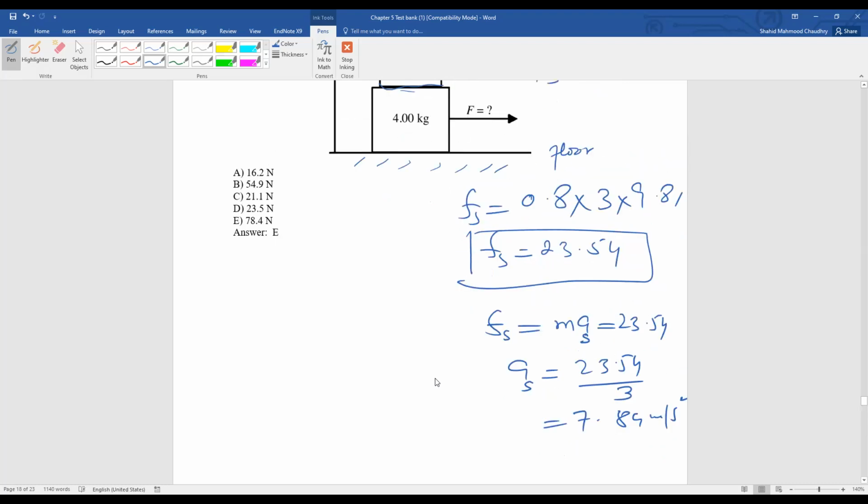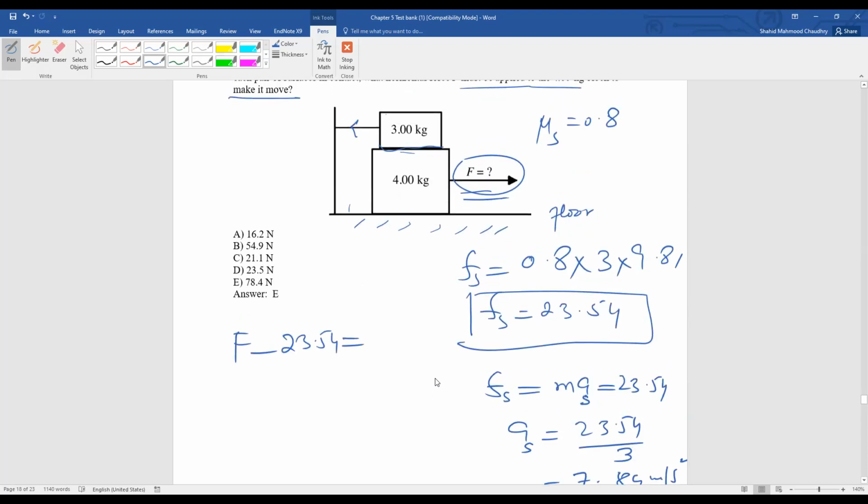Now we want to write the equation for this force because we need this force. So F minus this frictional force, which is opposite to this one, 23.54, is equal to M into A. So here M is actually the total mass, because the total mass is moving.